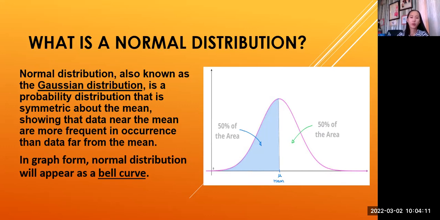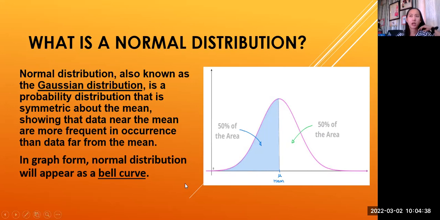Okay. Thank you, Rowena. So normal distribution, the other word for that is Gaussian distribution. So what is normal distribution or Gaussian distribution? It is a probability distribution which is symmetric about the mean. Okay, let's recall first, what is mean? The possible outcome, ma'am. Mean, are you sure?